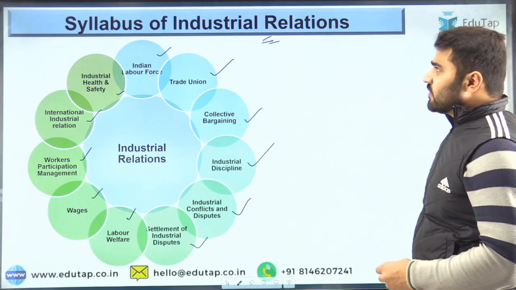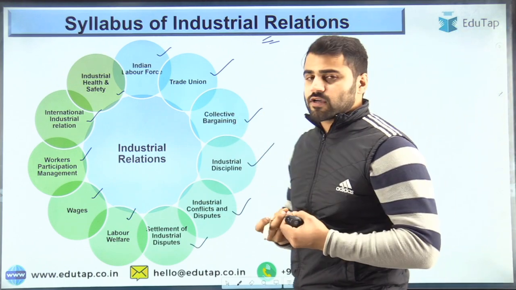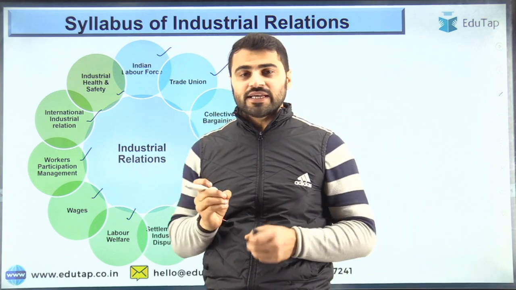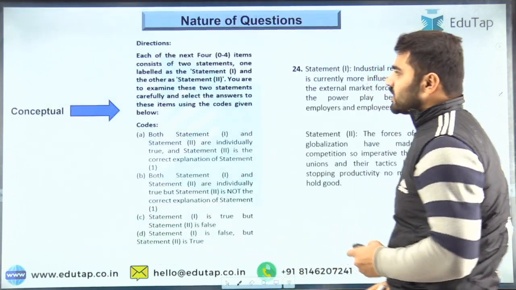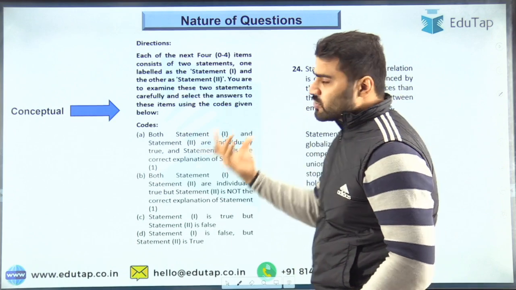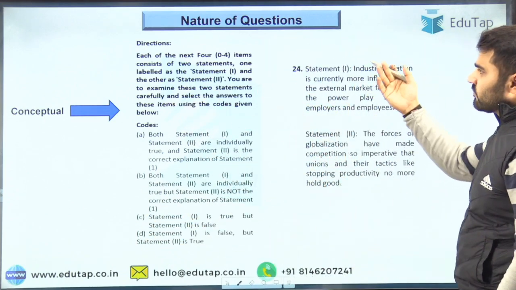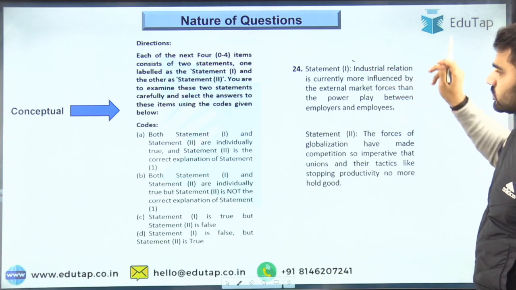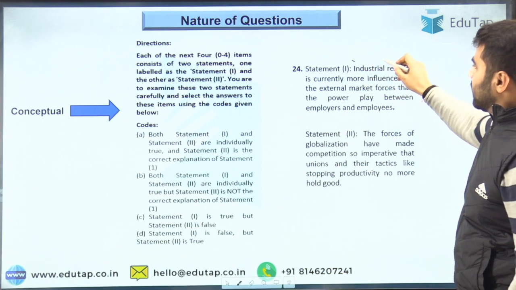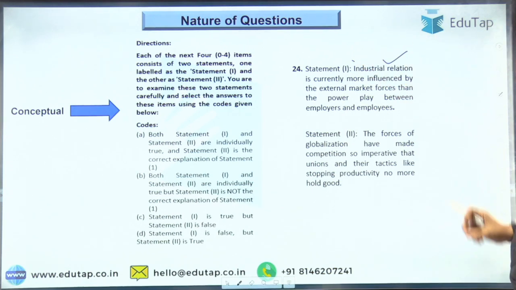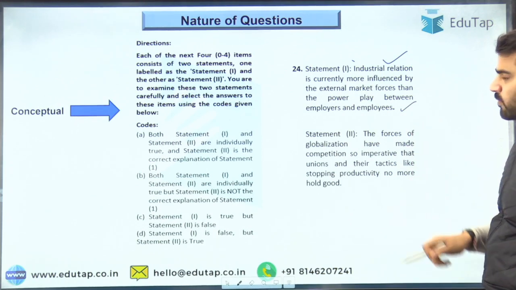Now, if we can understand the nature of the questions asked from these topics, so what kind of questions are there? So guys, here you can see that conceptual questions are also asked. Here you can see the example, right? For example, industrial relations is currently more influenced by the external market forces than the power play between employers and employees.